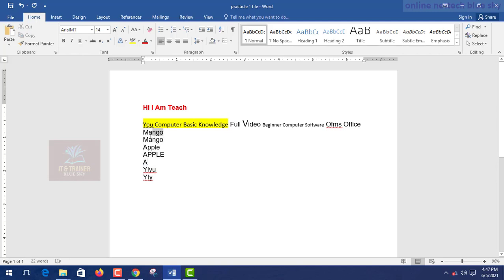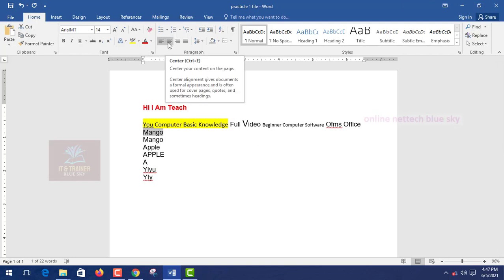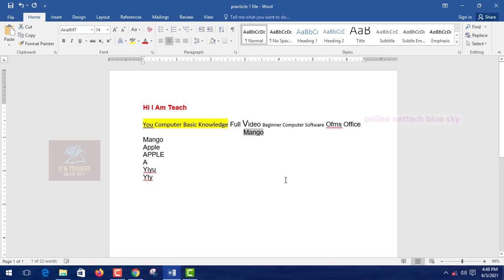First understand: I enter this mango name, and I want to center this word, okay. So I click on center, and you can see it is centered. I want big numbers, so I click here, and I want it a bit darker.